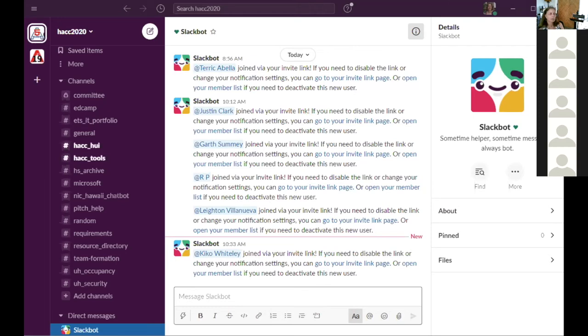Oh, you're not seeing my screen. That's unfortunate. Can you see this screen? We see Slack and the Slack bot, but it just hasn't changed in the last how many minutes. I don't know why that is.